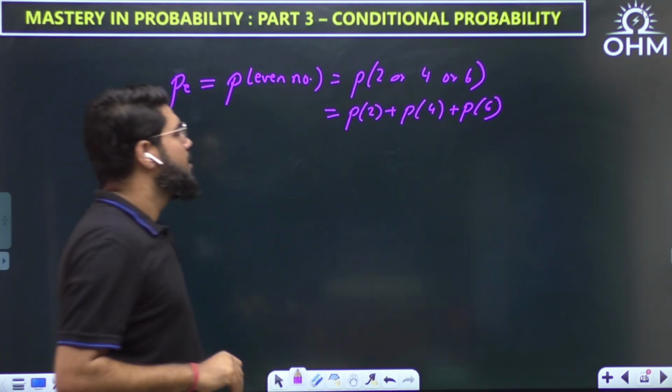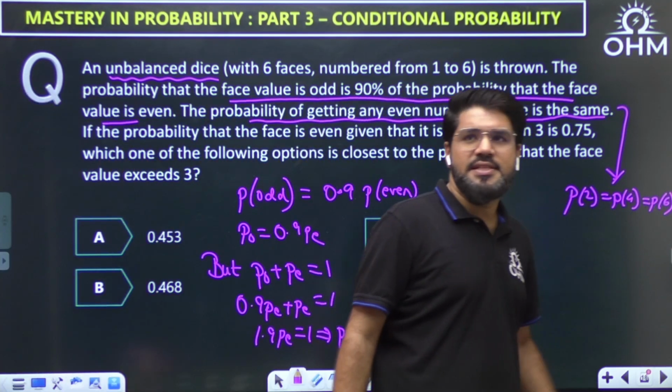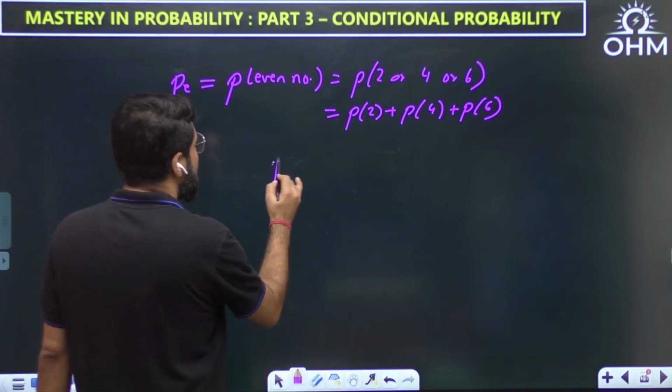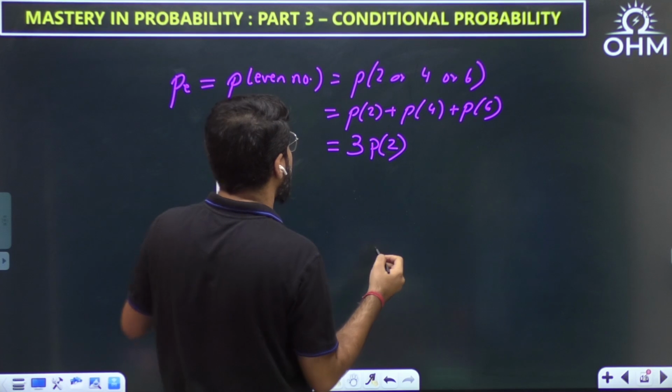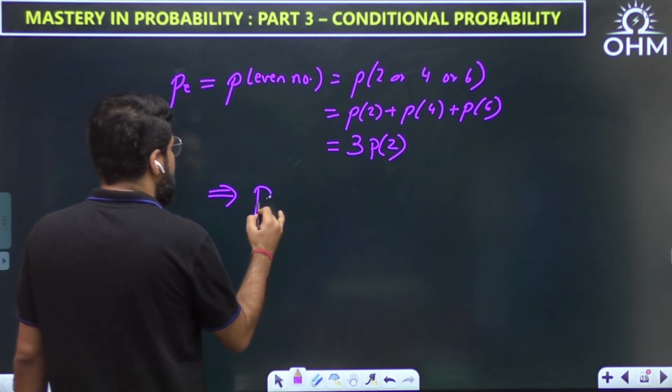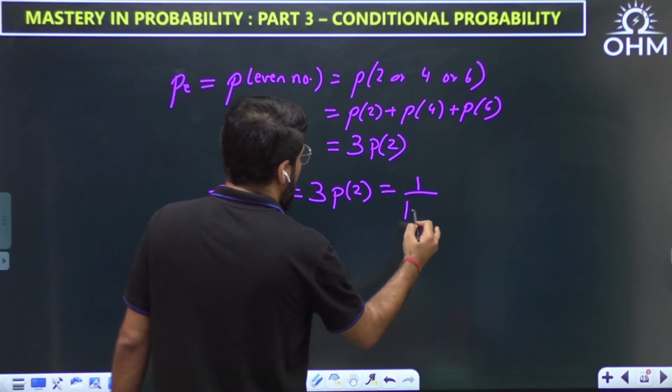That is PE, and that is 1 upon 1.9. But probability of 2, 4 or 6 is the same, so this is also equal to 3 times probability of 2. Let us convert everything in probability of 2. That means PE, which is 3 P2, is equal to 1 upon 1.9.